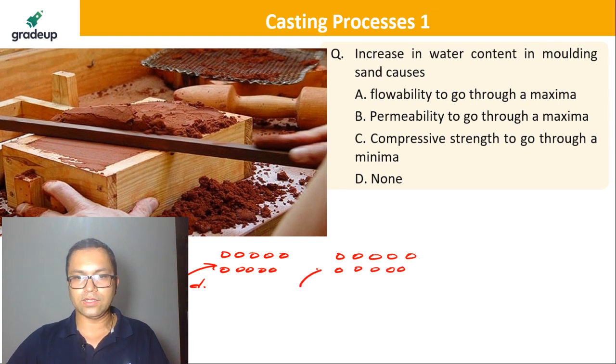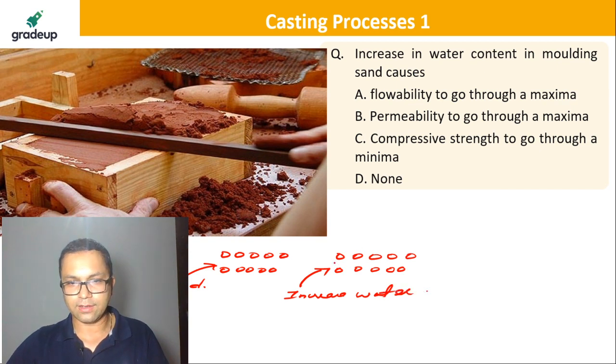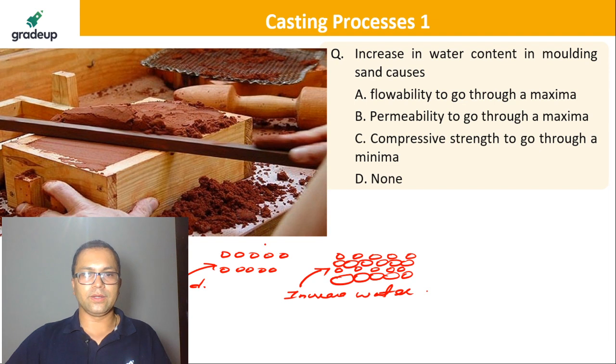So, if you increase water in this, let's say that we increase water. That's the question. Let's say the water molecules are like this, big. These are the big water molecules, something like that. So what happens? Flowability to go through a maxima, permeability.